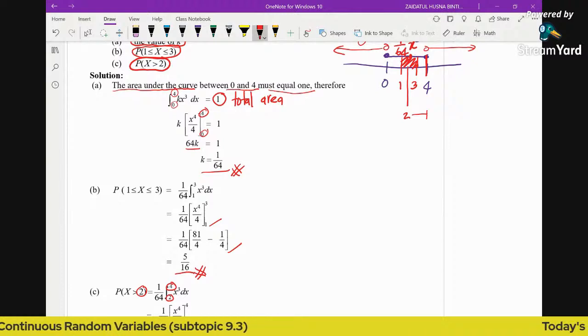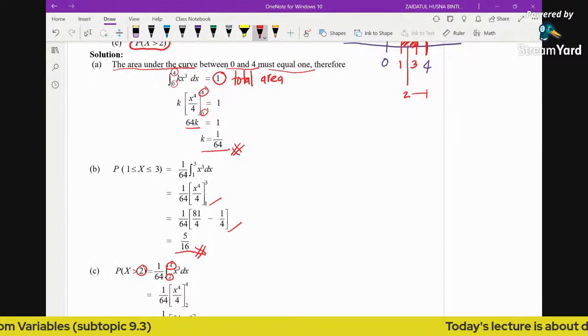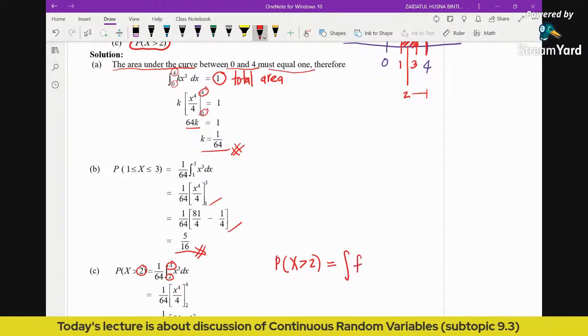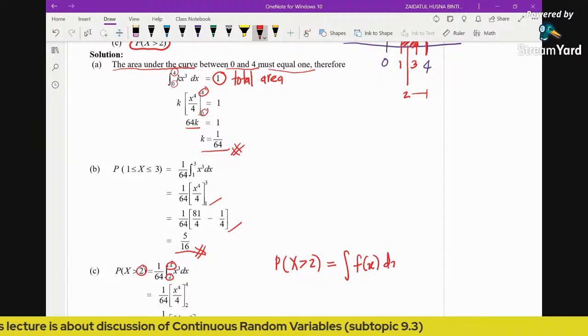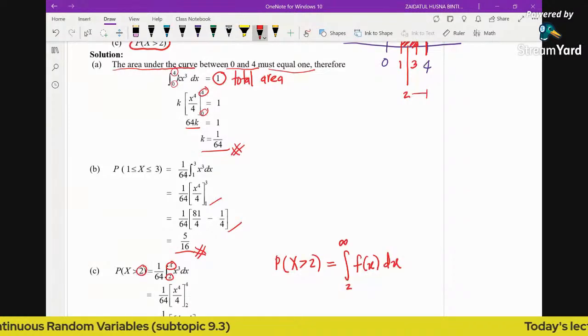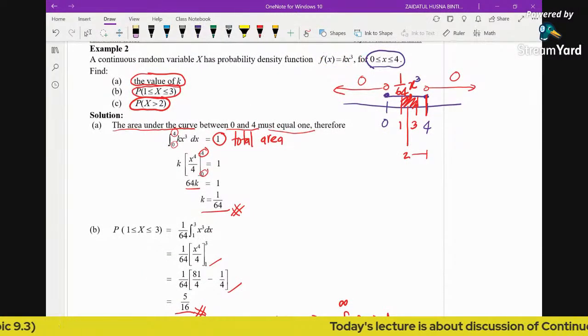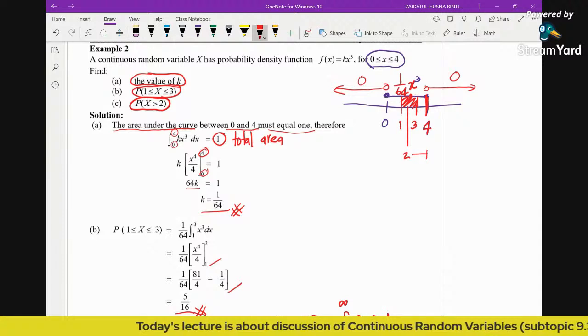Even though, logically, in general, when you find x greater than 2, it should be the integral of the function from 2 to infinity. But because this particular function, the function kx cubed or 1 over 64 x cubed here, is defined until 4 only, we will stop at 4.